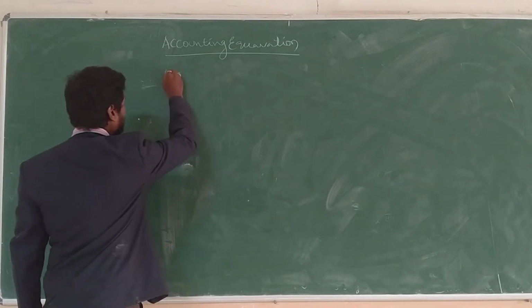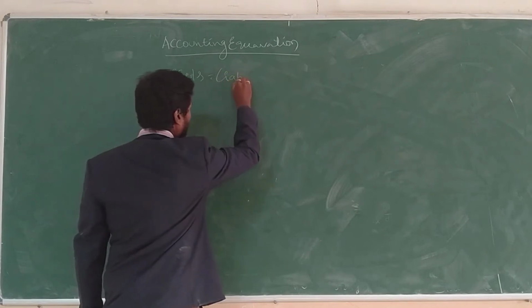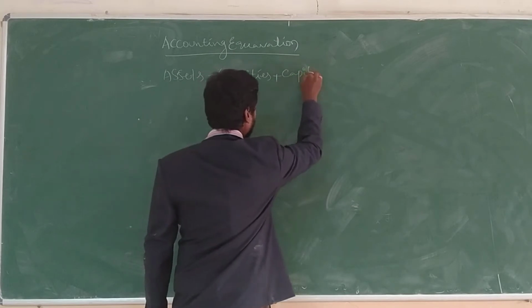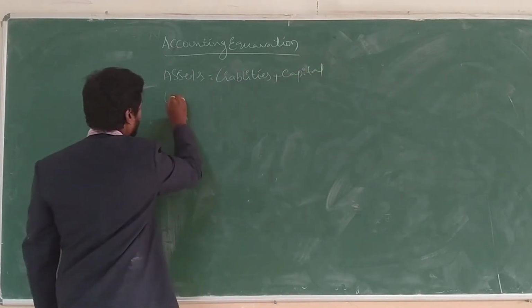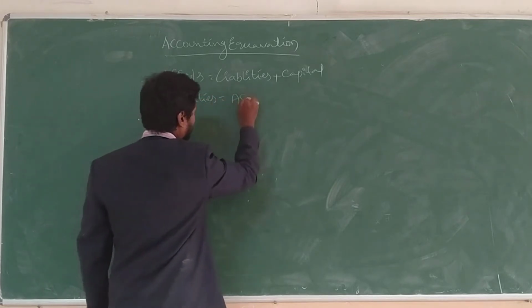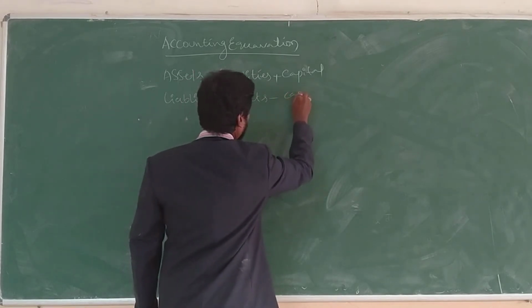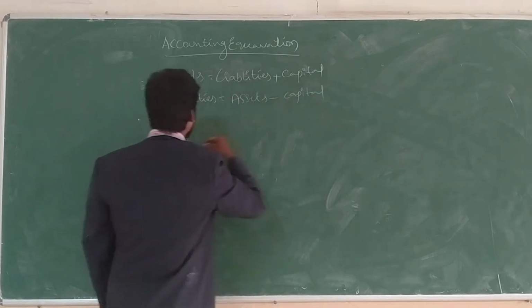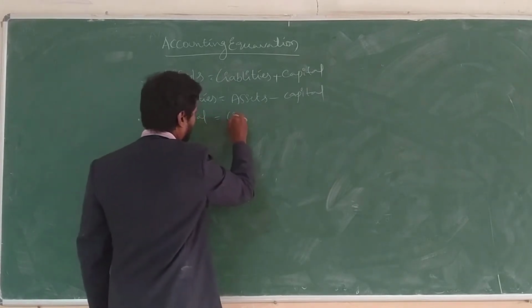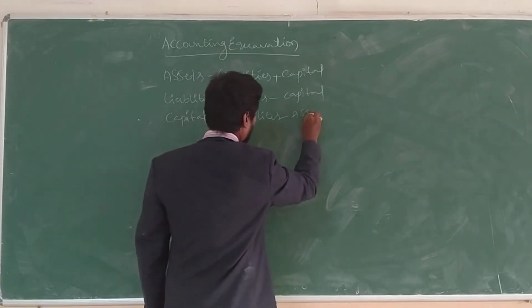So the accounting equation is: assets is equal to liabilities plus capital. Again, liabilities is equal to assets minus capital. Again, capital is equal to assets minus liabilities.